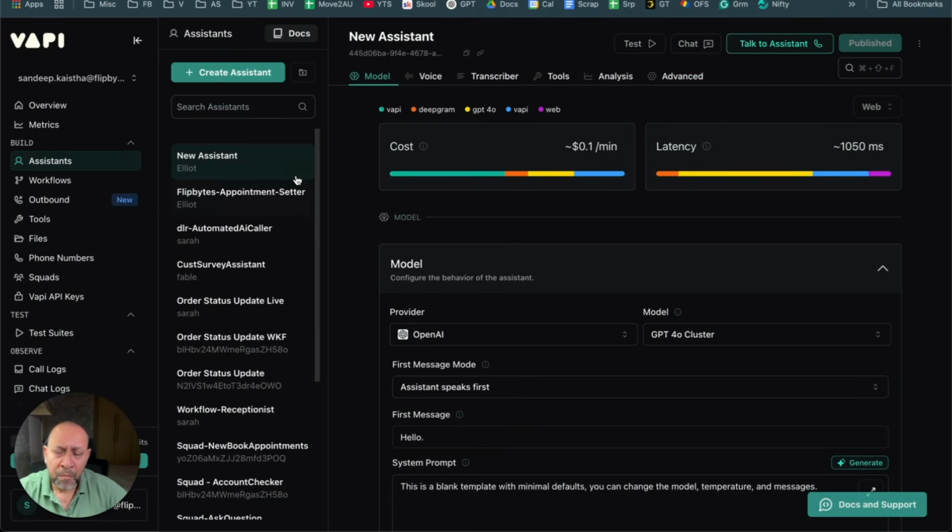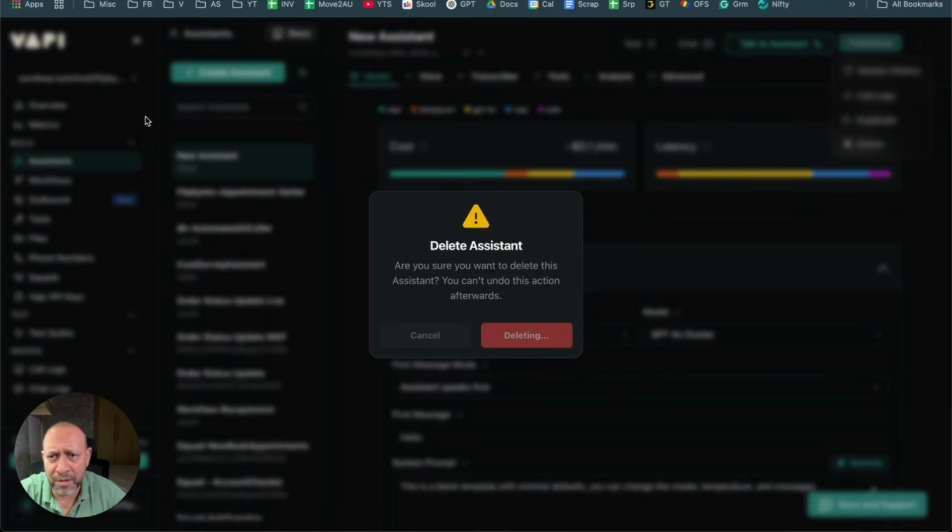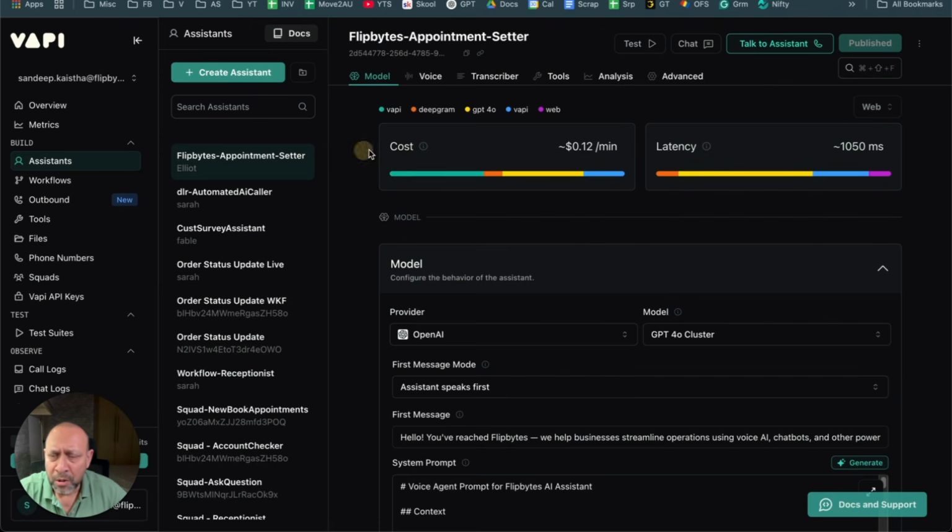Now, what I'm going to do is first of all delete this. But that's how you create an assistant. Once you create an assistant, the first thing you'll see is something called cost and latency. So what is latency? Latency is the lag.